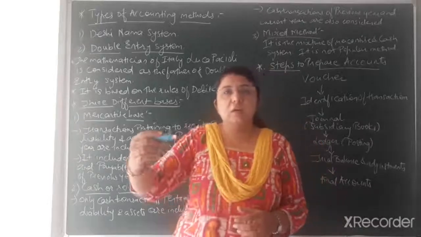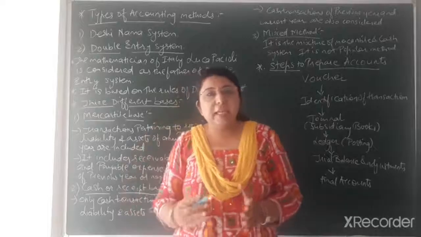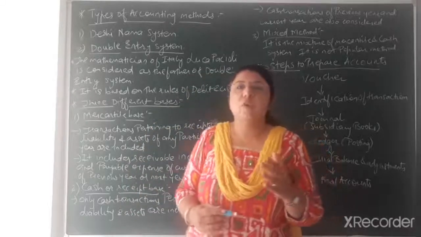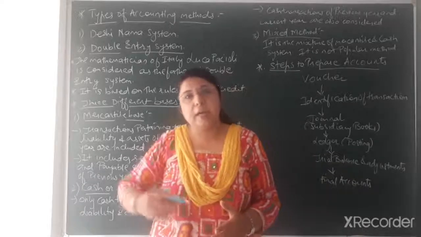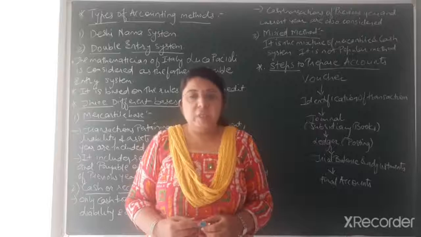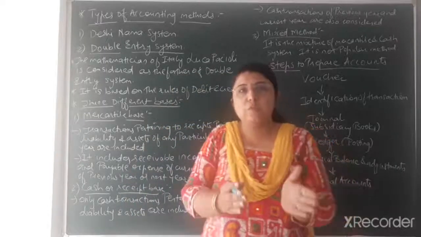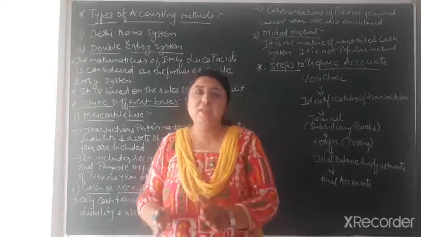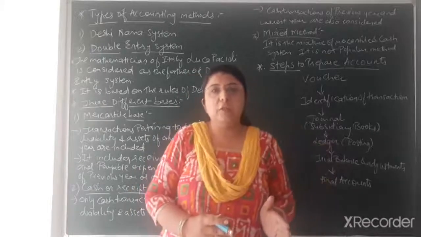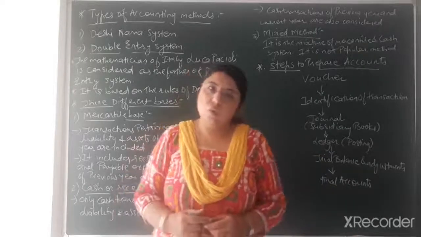That was a red colored vertical book, and there were 8 folds in it, of which 4 folds were for Jama, and 4 folds were for Udhar. It means there are total 8 folds. The pages were folded in such a way that 4 folds were for Jama, and 4 folds were for Udhar.